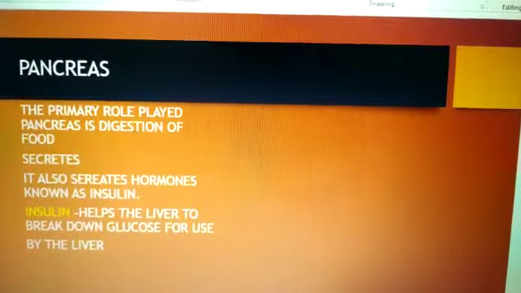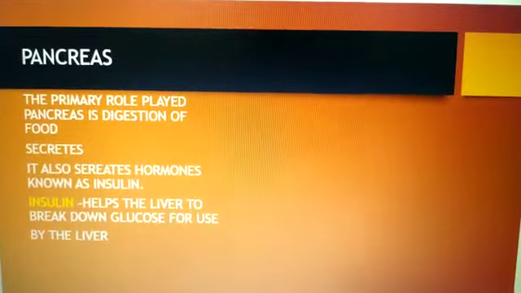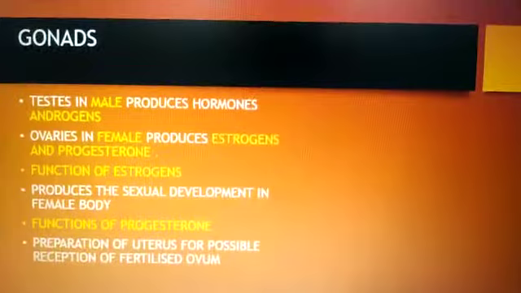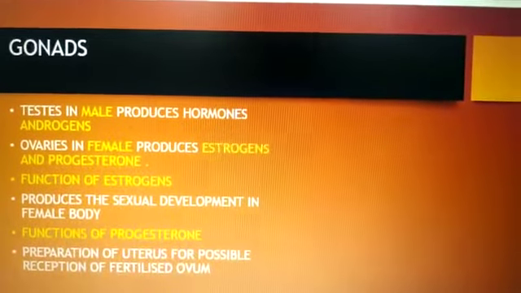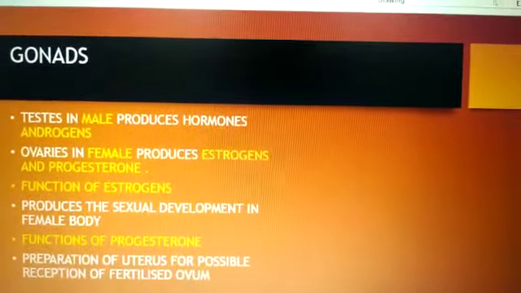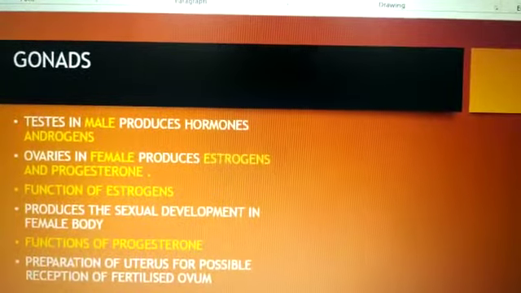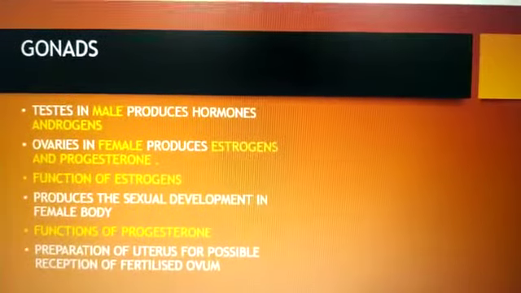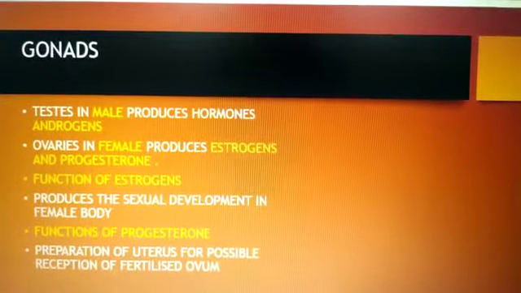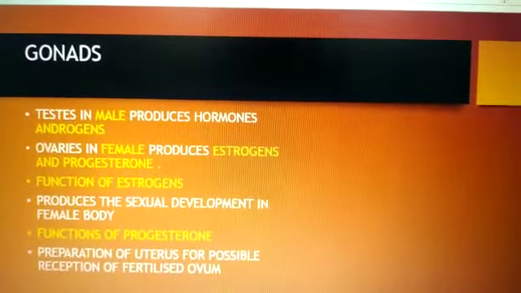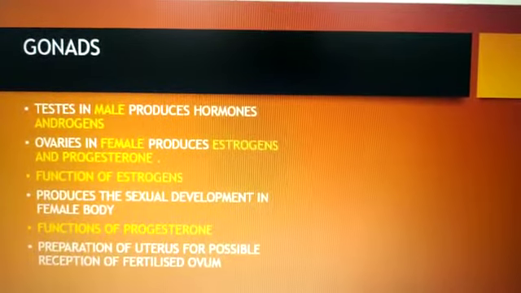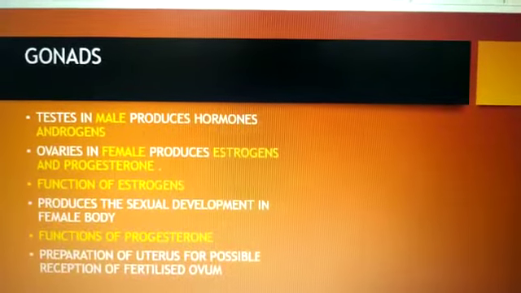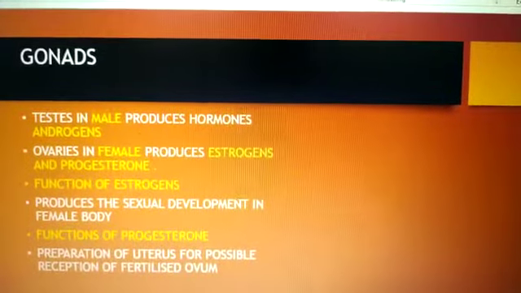Now children, another type of gland is known as gonads. Now children, gonads are the sex organs. Gonads refers to testes in male and ovaries in female. The hormones secreted by these glands control and regulate sexual behavior and reproductive function of the males and females. Ovaries in female produce estrogen and progesterone. The function of estrogen is that it produces the sexual development in female body, whereas the function of the progesterone is preparation of the uterus for possible reception of fertilized ovum.